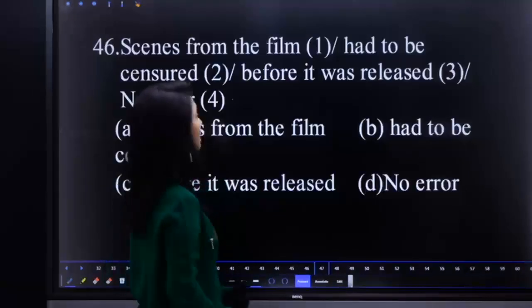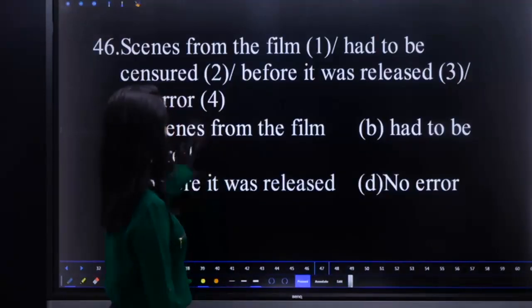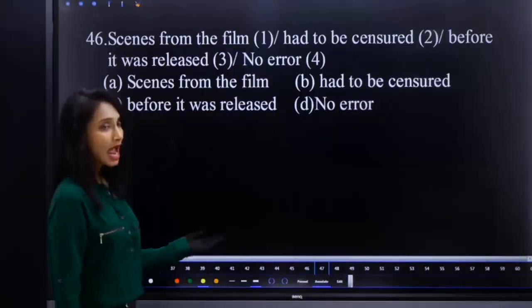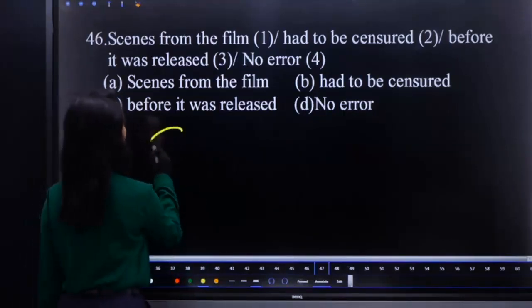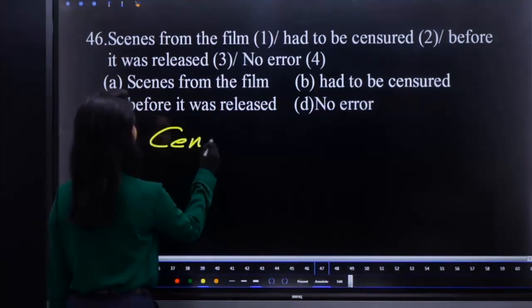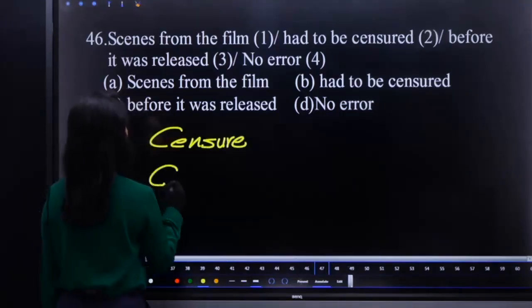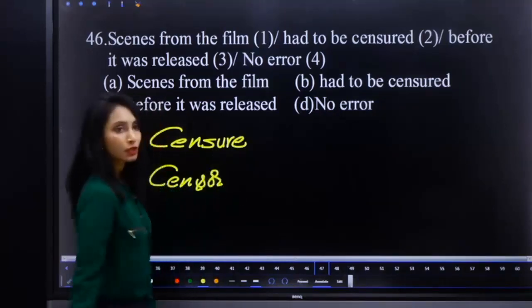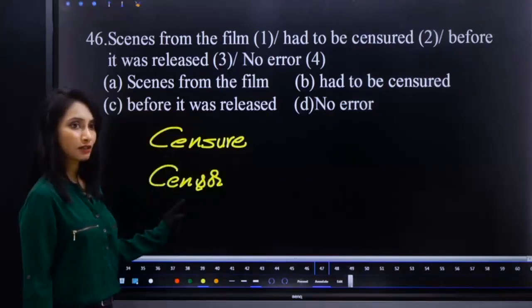Scenes from the film had to be censured before it was released. What is the error? You should know the difference between censure and censor.